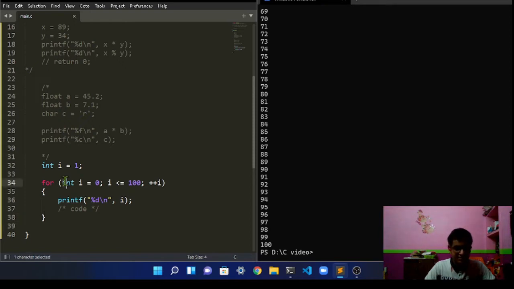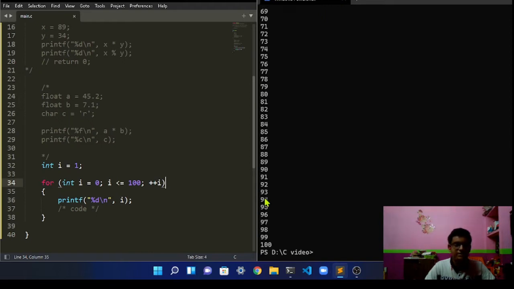So this was about the for loop over here. This is an integer, we put the value and we say that i is less than or equal to 100, and i plus plus iterates over and adds an increment to i. So this was about the for loop.